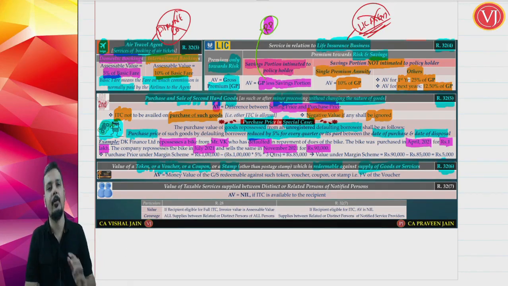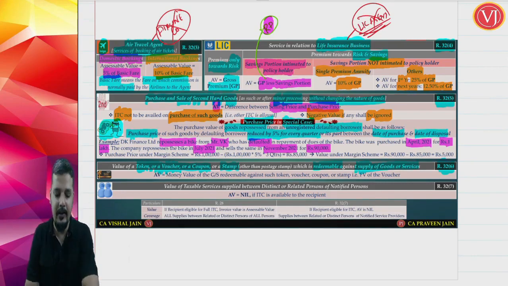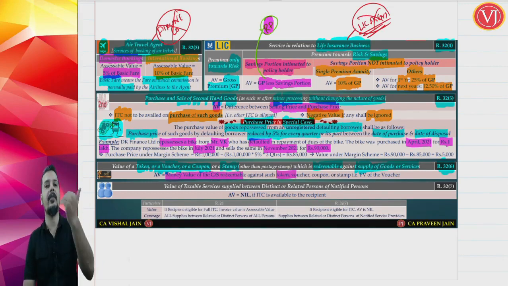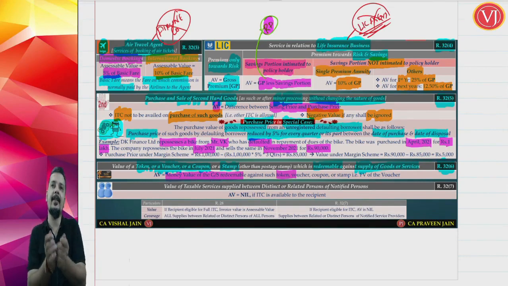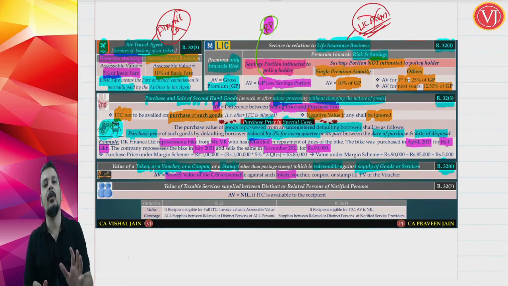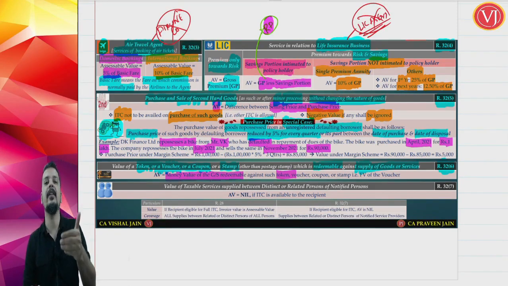What will be the value of that coupon or voucher or stamp, whatever you call, but other than postage stamp, which you are going to redeem for goods or services? A very simple answer. The assessable value will be equal to the money value of the goods or services that I am redeeming against such token. Whatever goods and services I am taking against that token. Supposing I take that voucher or coupon or token in Big Bazaar and I purchase goods worth 1 lakh, and out of which 80,000 I use the voucher and 20,000 I pay cash. So the value of that voucher is 80,000.